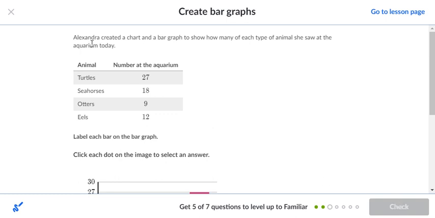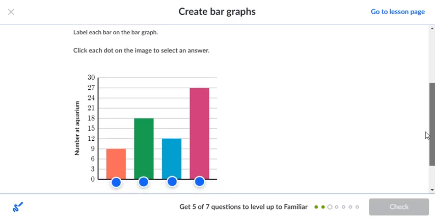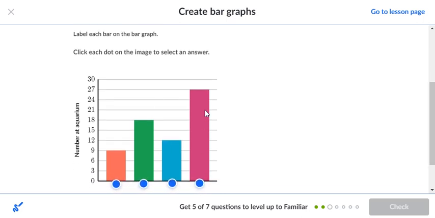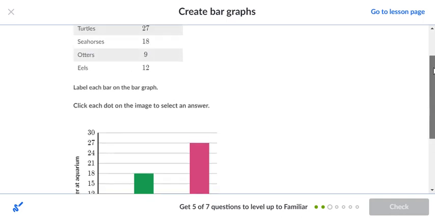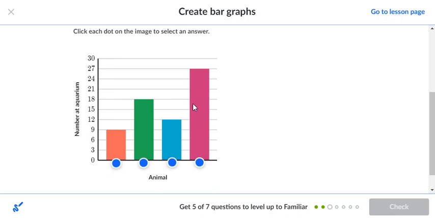Next question. Alexandra created a chart and a bar graph to show how many of each type of animals she saw at the aquarium today. The turtles were 27, the seahorses were 18, the otters were 9, and the eels were 12. Label each bar on the bar graph, click each dot on the image to select an answer. So we want to go ahead and click on these buttons down here to see which one represents which particular animal here. So you see the turtles were at 27, and the highest one here is 27.